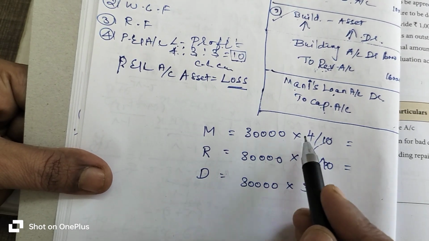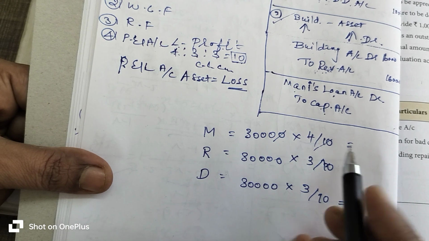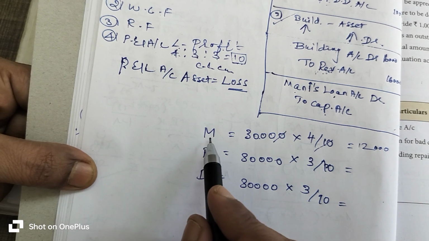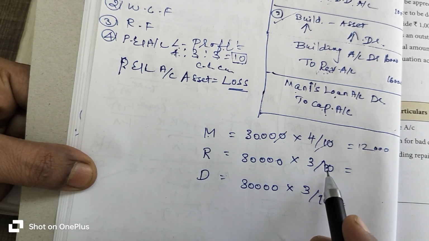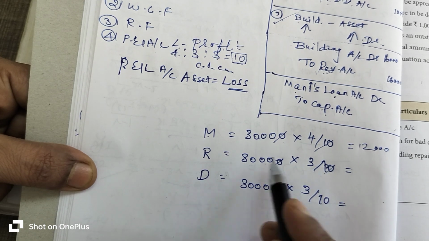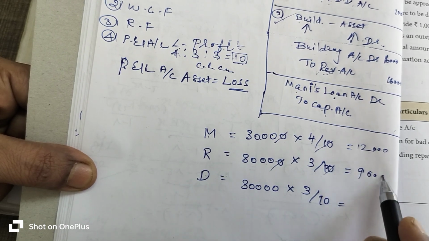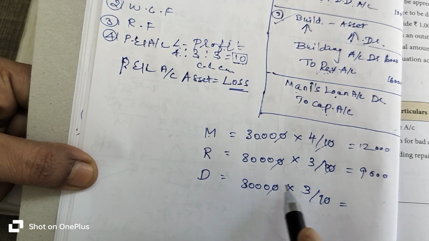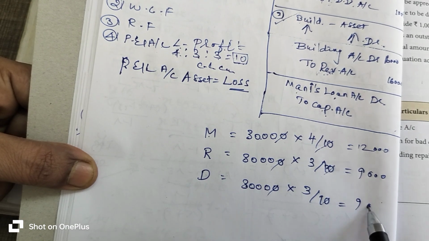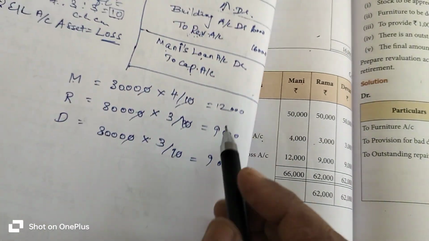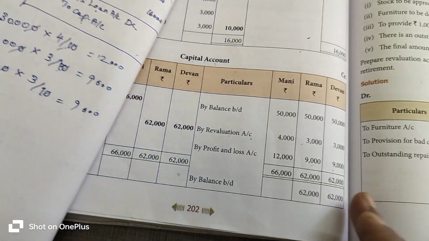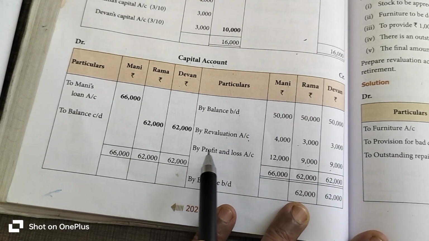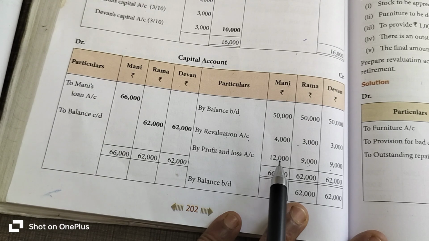Then we calculate: the 10 is cancelled for the 10, 3 4s are 12, and 30 is to be added here. So 12,000 rupees goes to Money's capital. Zero cancel, 3 3s are 9, and 30 is to be added here. Similarly for Devan, zero cancel, 3 3s are 9, so 9,000 rupees. So that 12,000, 9,000 and 9,000 rupees are entered into the respective partners' accounts against the profit and loss account.